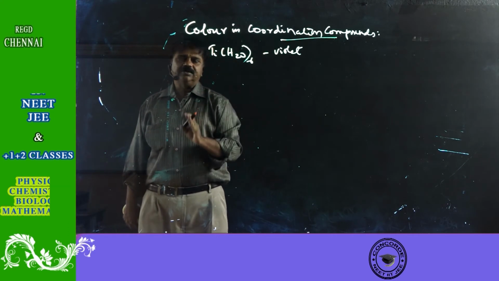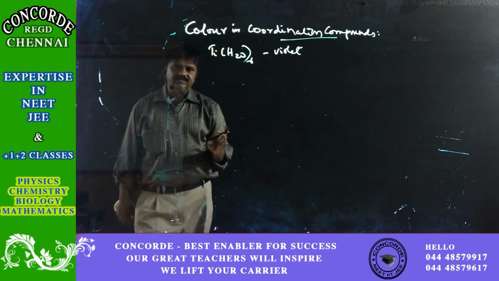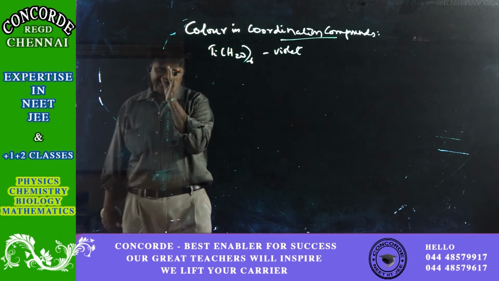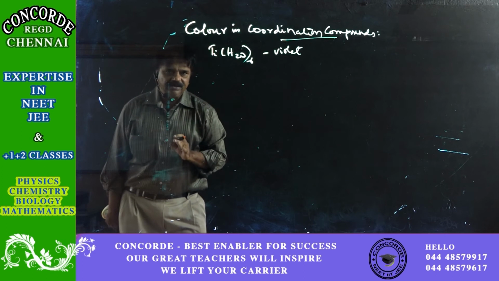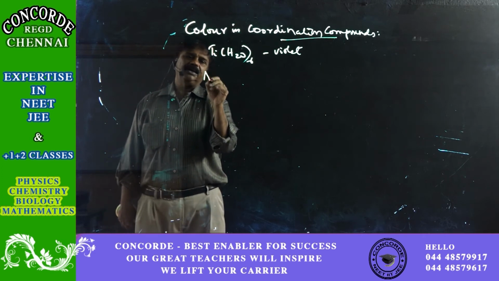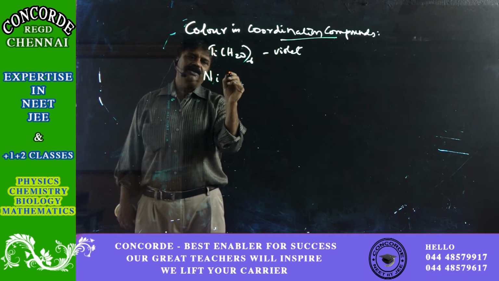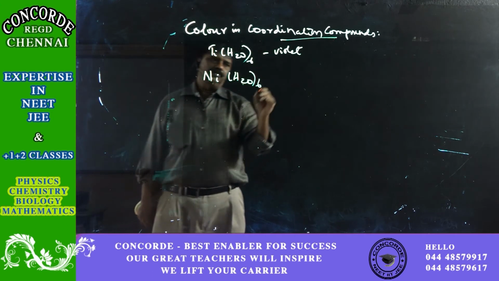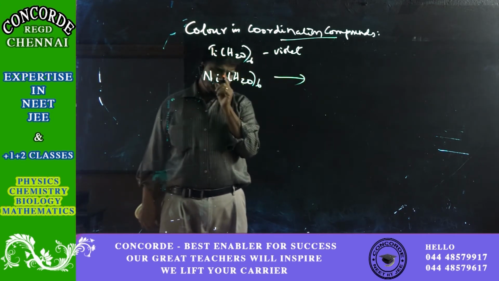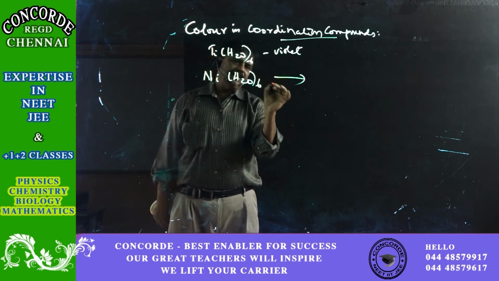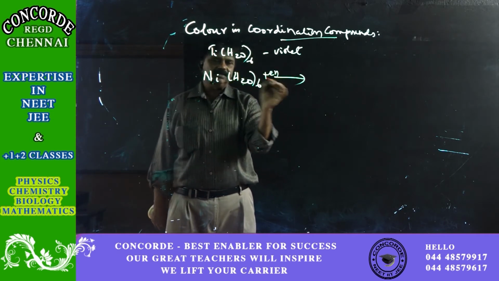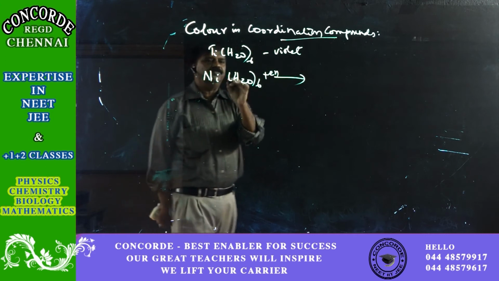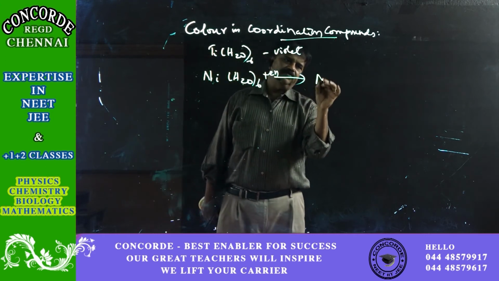So this color is very unique for a coordination compound, and the compounds where water is present as the ligand are typical. The very classic example is nickel. Ni(H2O)6 on its own has a color, and if you add ethylenediamine, en, getting attached to it, en is a stronger ligand.